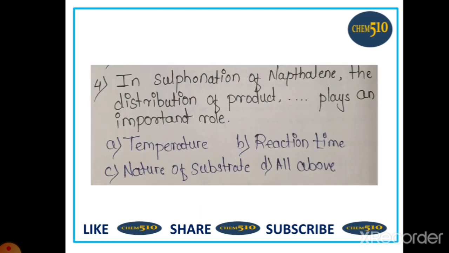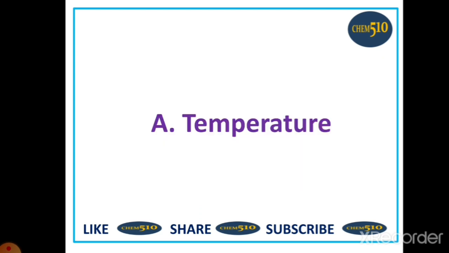4. In sulfonation of naphthalene, the distribution of product dash dash plays an important role. A. Temperature. B. Reaction time. C. Nature of substrate. D. All above. Before, we discussed that sulfonation of naphthalene at 80 degree is a kinetically controlled reaction, which means sulfonation of naphthalene is temperature dependent. So temperature plays an important role in sulfonation of naphthalene. So option A is correct.